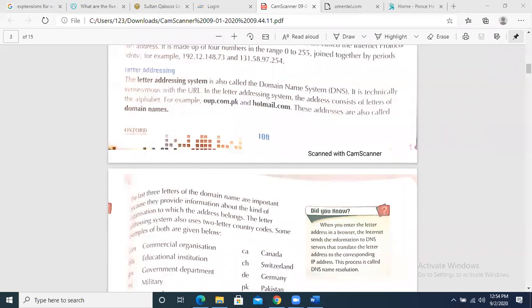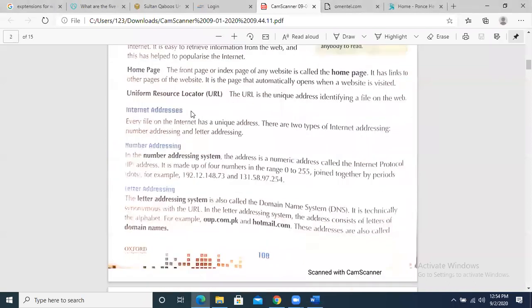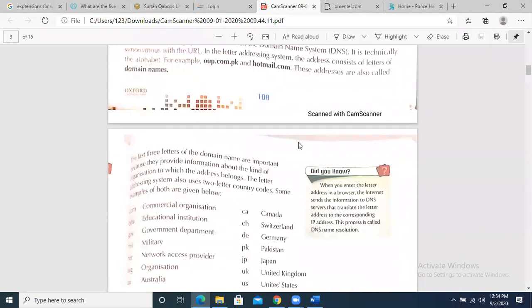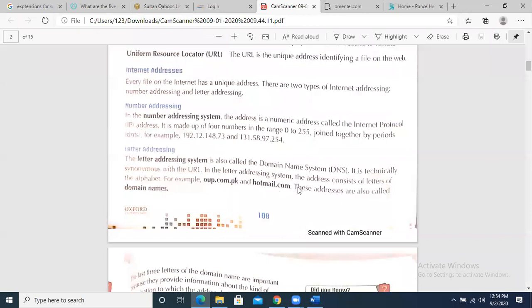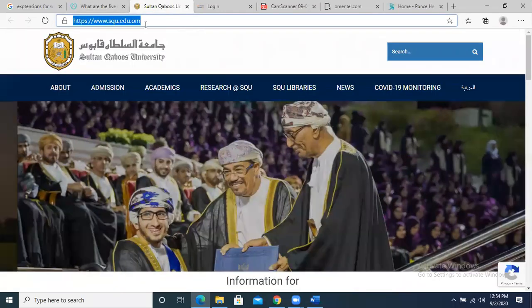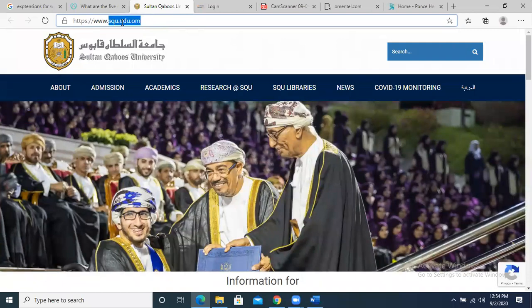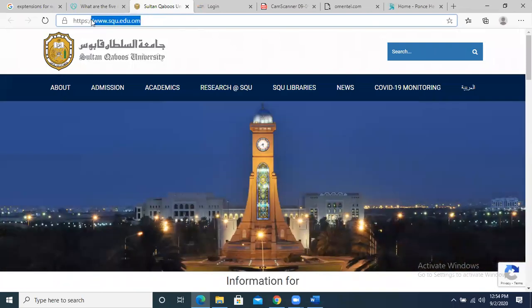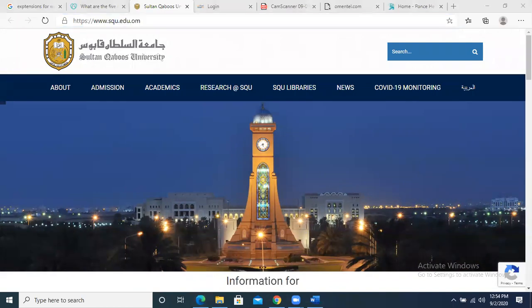Yes, Surfa, what is your question? Sir, what is URL? URL is Uniform Resource Locator. We talked about this yesterday; here it is, page number 108. Whether you say Uniform Resource Locator or DNS, Domain Name, Domain Name and Uniform Resource Locator are the same thing. This is the URL on your screen, www.sku.edu.com. We also call it the domain name. Okay, sir, this is clear now.